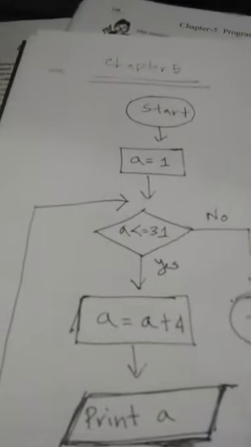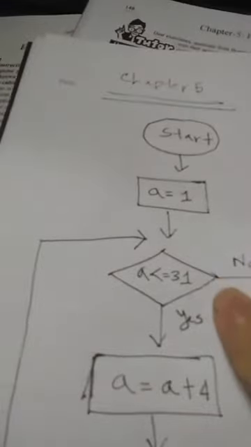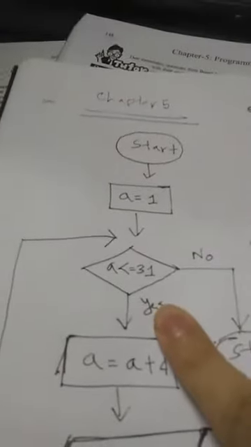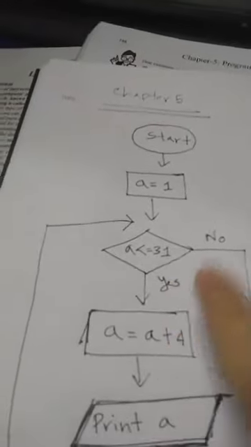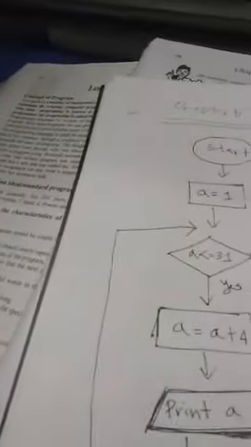This is called looping. Continuously this loop will be continued unless this value of A reaches 31. Whenever this value is more than 31, it's okay if it's equal to 31, but if it's more than 31, whenever this value becomes 32, then the program will say no, it won't go to this loop again. It will just get out and stop this program.